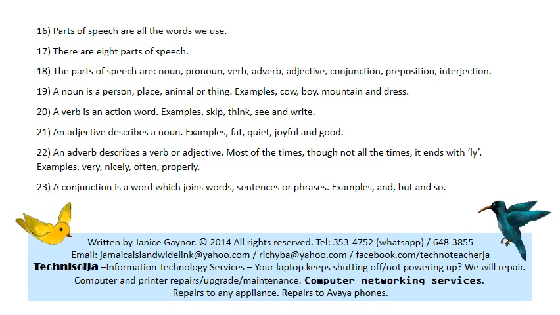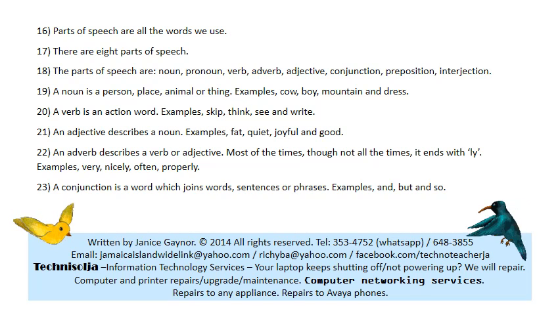A noun is a person, place, animal, or thing. Examples: cow, boy, mountain, and dress. A verb is an action word. Example: skip, think, see, write. So you skip, you think, you see, and you write. Those are actions, and those are verbs.